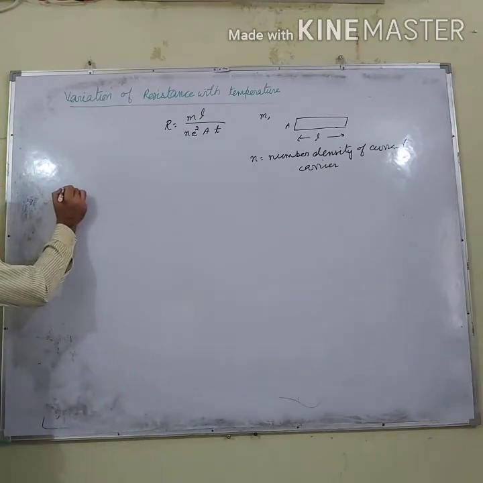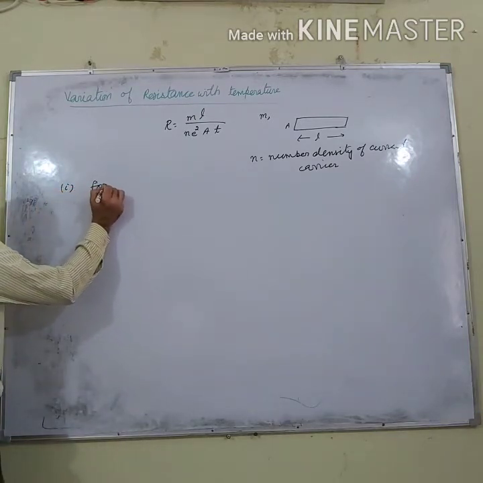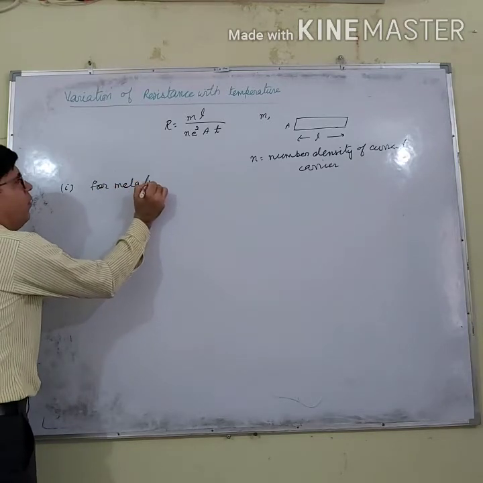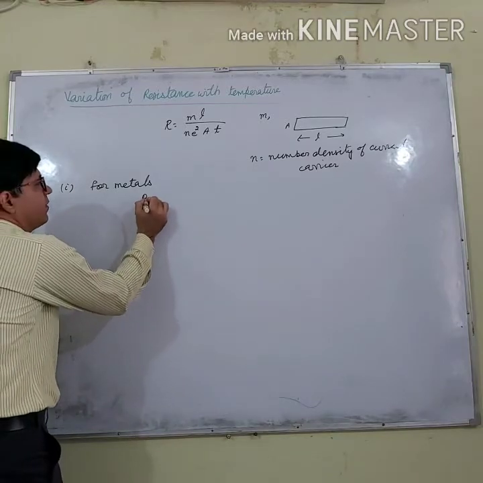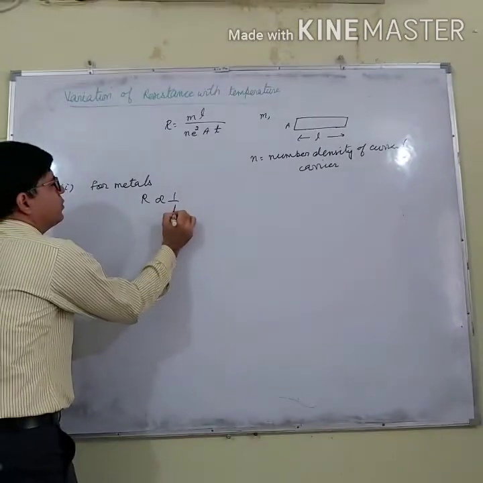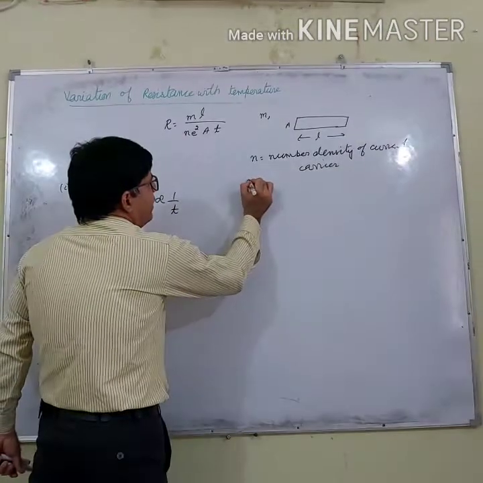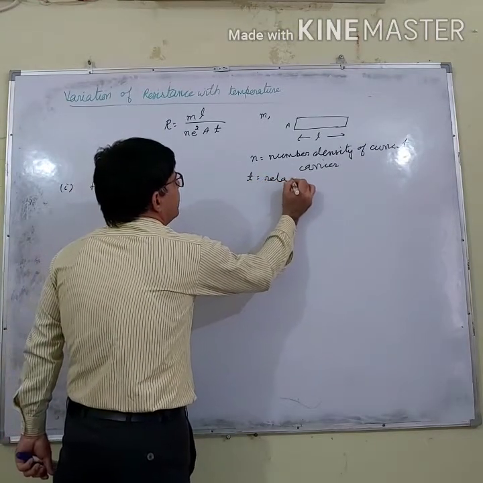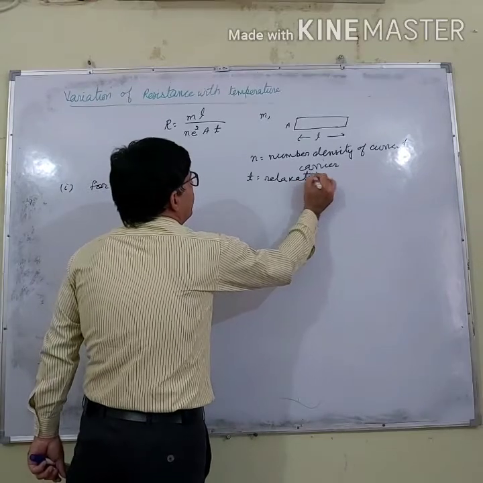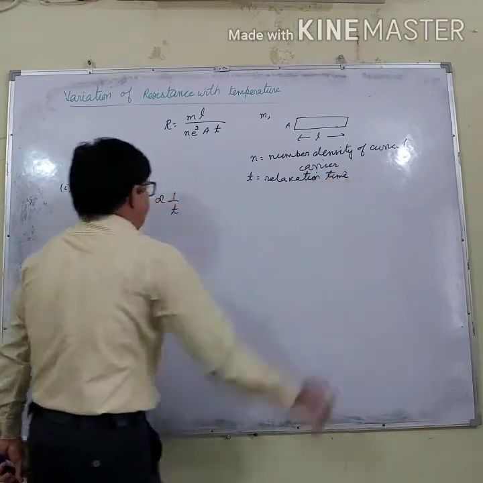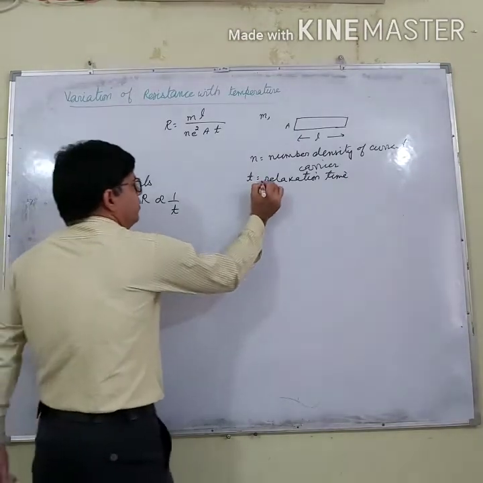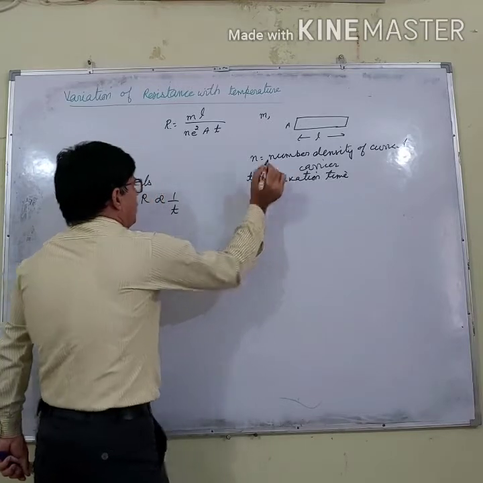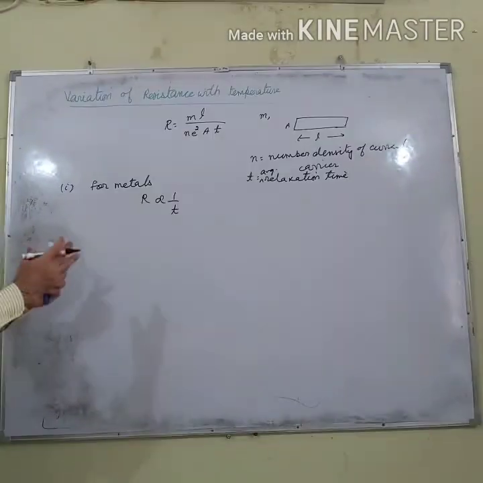First of all, for metals, the resistance is inversely proportional to τ. Here τ is the relaxation time, the average relaxation time. Now if we increase the temperature, what will happen?